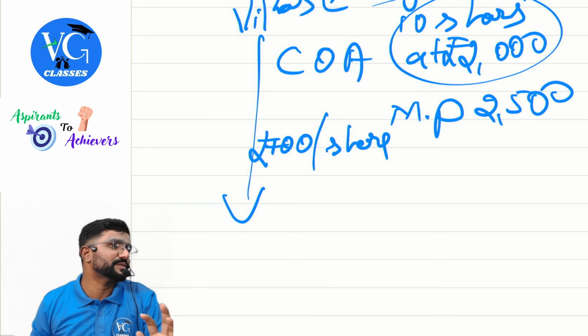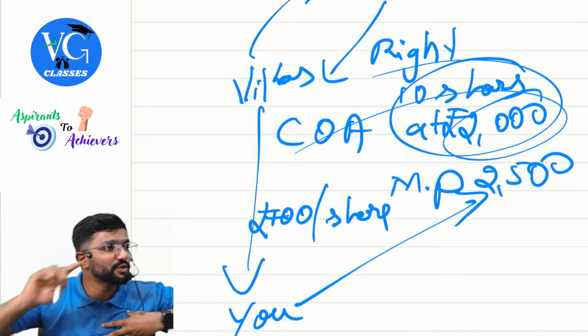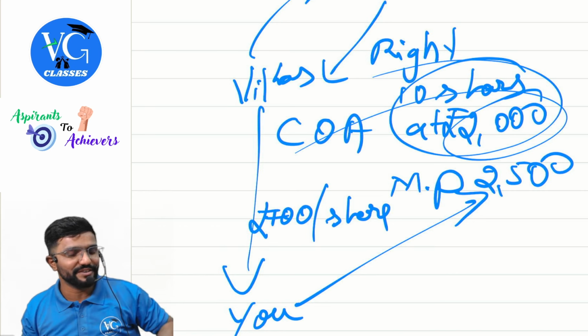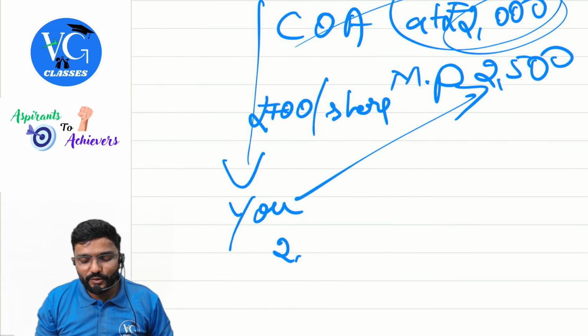Okay. Now let me write it. You paid 100 rupees to me, plus you will pay 2000 to the company to purchase the share using the right. Agree, you paid 100 rupees to purchase the right from me, plus 2000 to the company to purchase the share. What is the cost to you? 2000 plus 100 per share. Hope you guys are getting it.